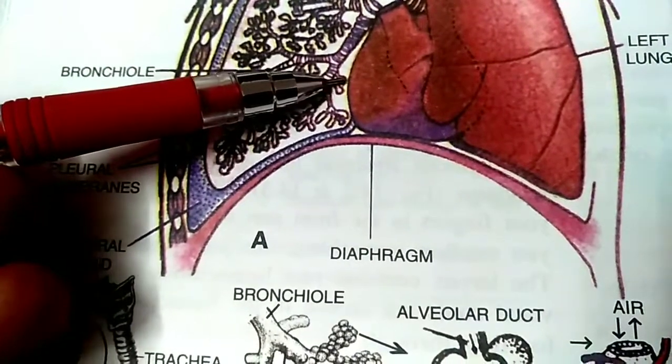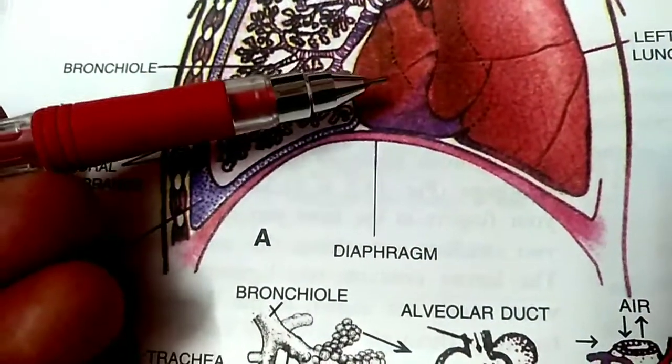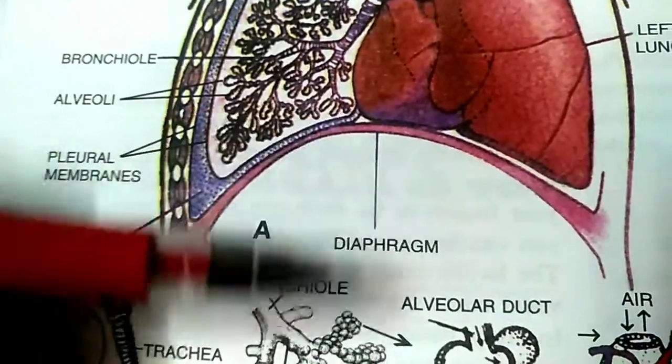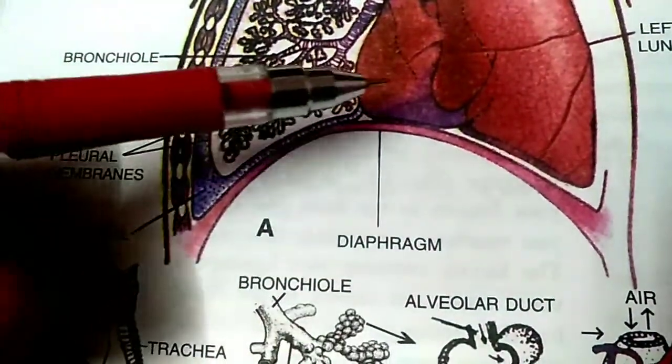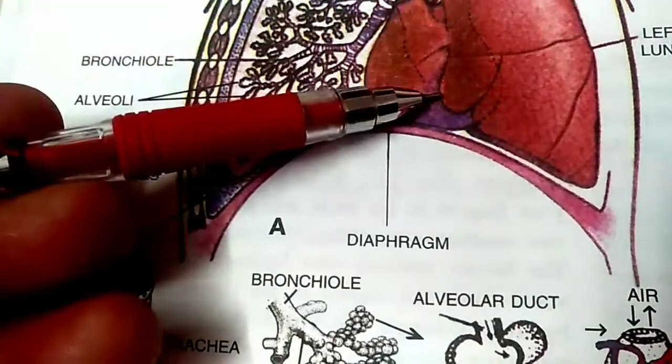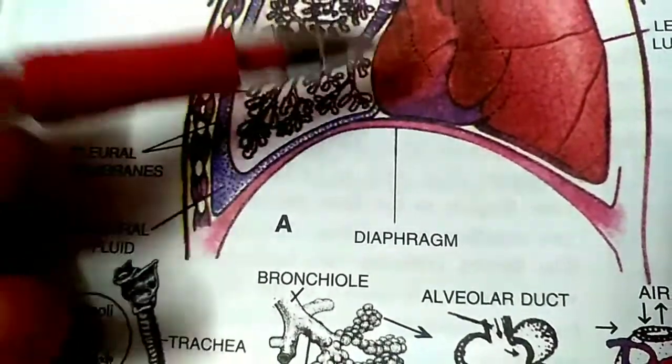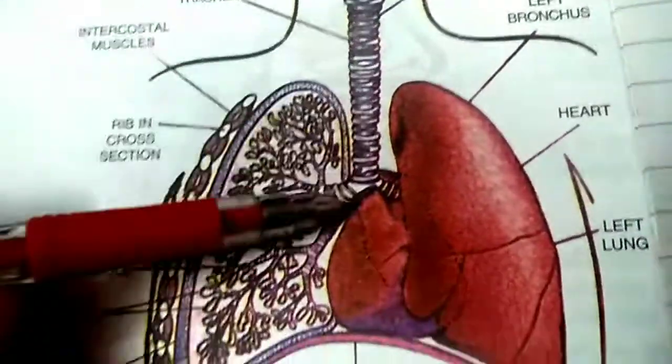Now how do lungs expand? The ribs, that bony structure, rise, and this diaphragm sags down. As a result, pressure on the lungs gets decreased. So as a result, air enters into the lungs through the nose.